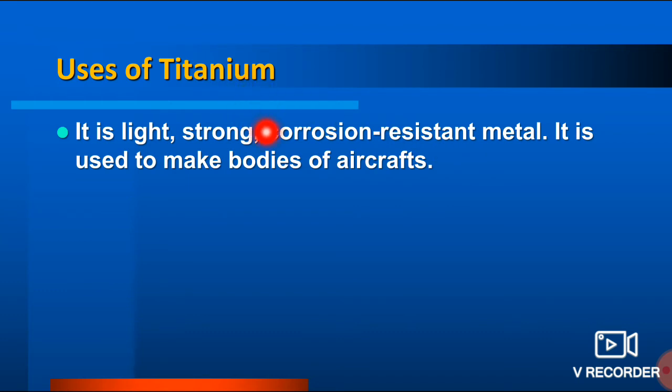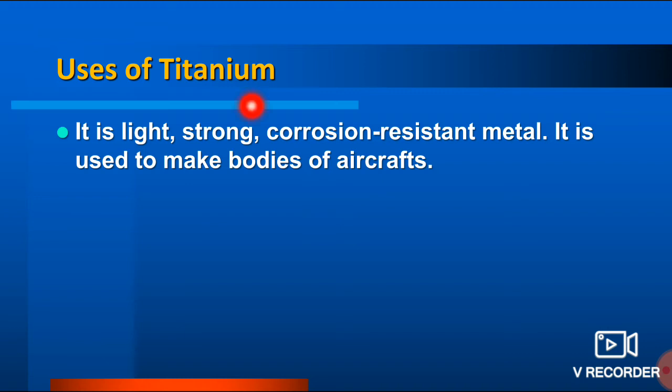So titanium itself is corrosion resistant, so if we use titanium, there will be no effect of air and moisture, and that will increase its longevity and durability. So that's why it is used for making bodies of aircrafts. Why is it used in aircraft?